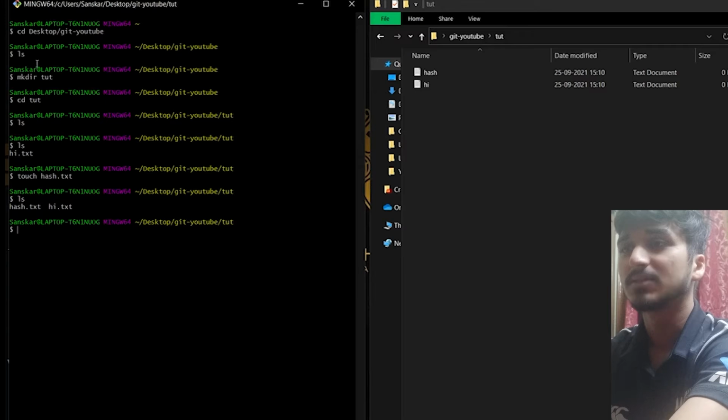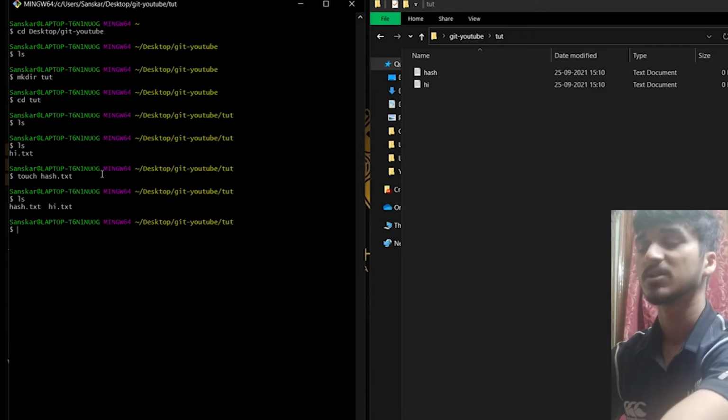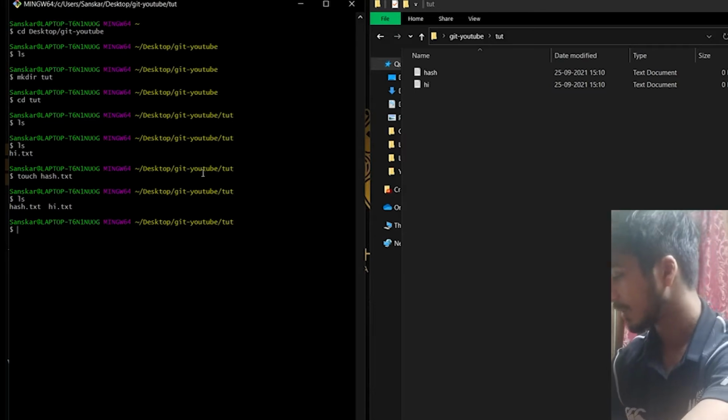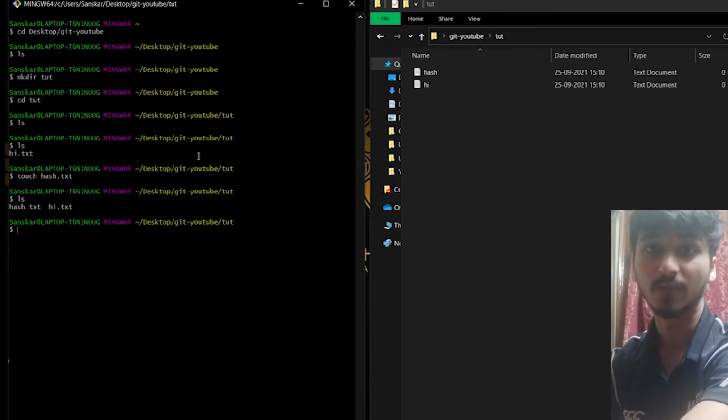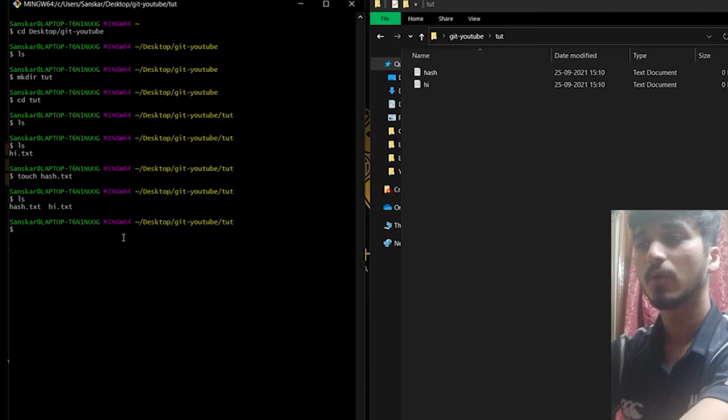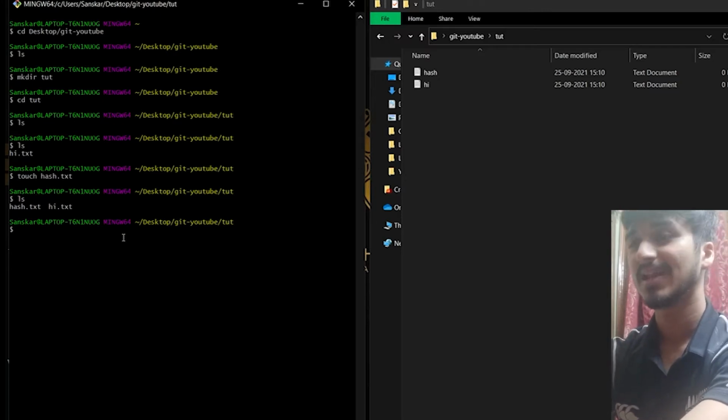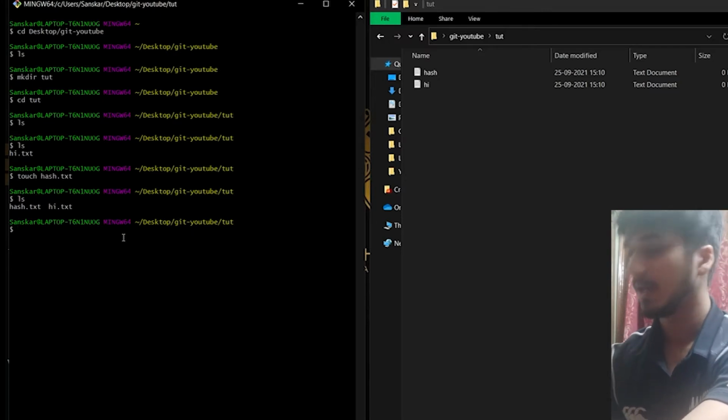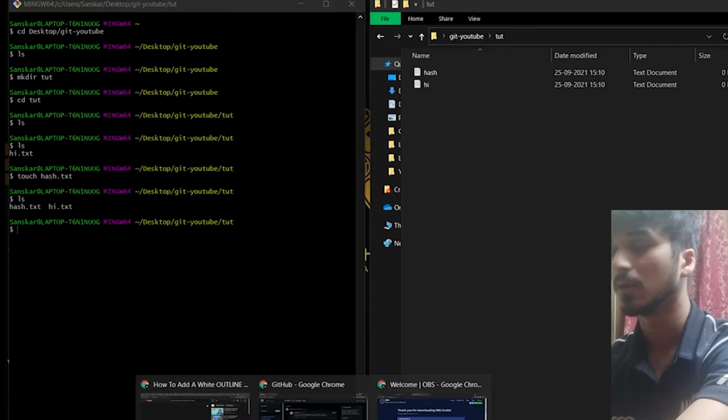So these commands like ls, mkdir, cd are very basic commands, and you must know them if you are familiar with the working of Git. Okay, so now let's move on to initializing a Git repository. Let me first show you what a repository is.